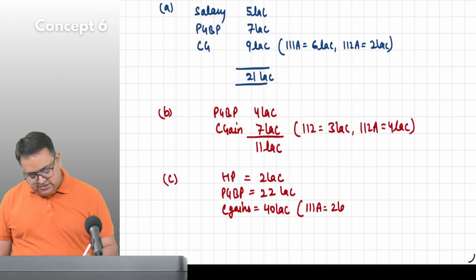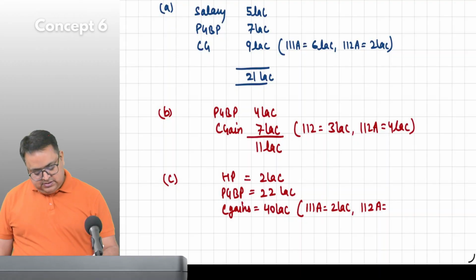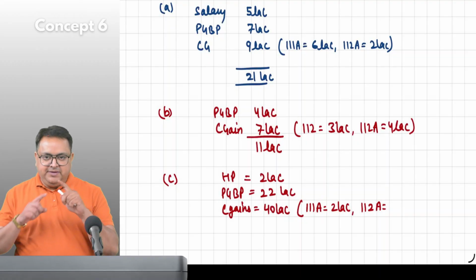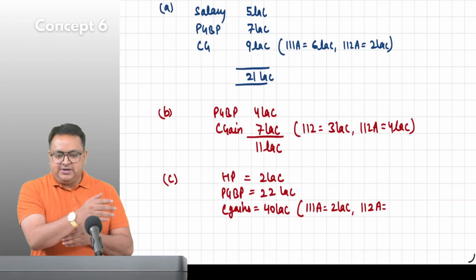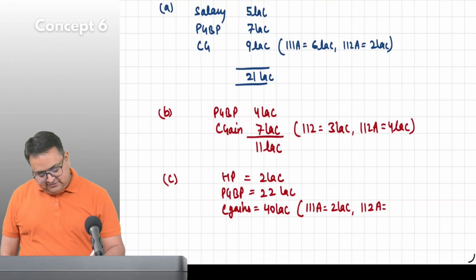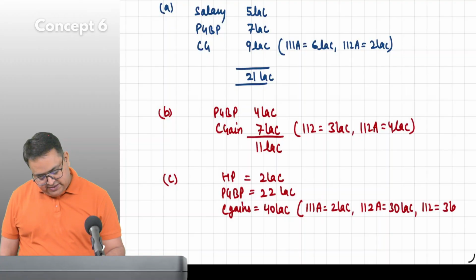Triple one A is 2 lakh. 112A is 30 lakh and 112 is 3 lakh. Please be careful, you have to follow the sequence 111A, 112, then 112A, so don't get confused. So how much will it become? 24, 64.